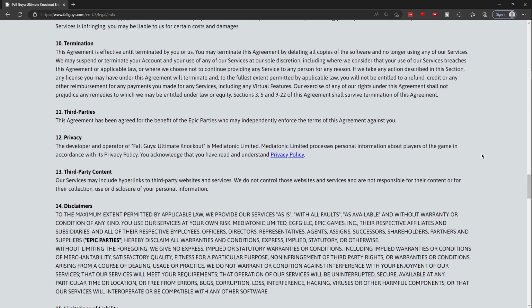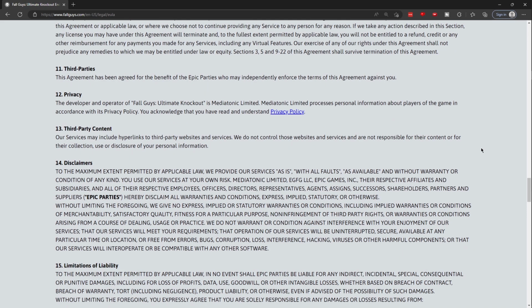If we take any action described in this section, any license you may have under this agreement will terminate and, to the full extent permitted by applicable law, you will not be entitled to a refund, credit, or any other reimbursement for any payments you made for any services, including any virtual features. Our exercise of any of our rights under this agreement shall not prejudice any remedies to which we may be entitled under law or equity. Sections 3, 5, and 9-22 of this agreement shall survive termination of this agreement. 11. Third parties. This agreement has been agreed for the benefit of the Epic parties, who may independently enforce the terms of the agreement against you.